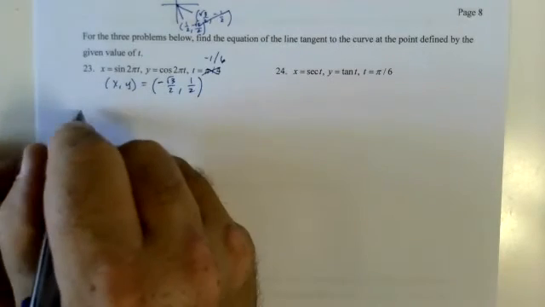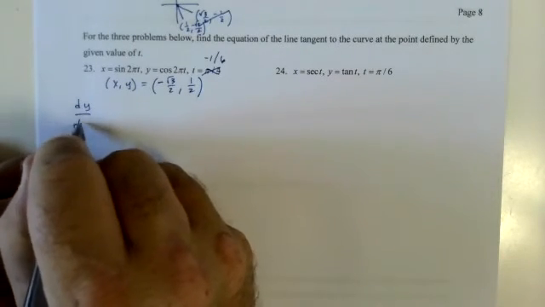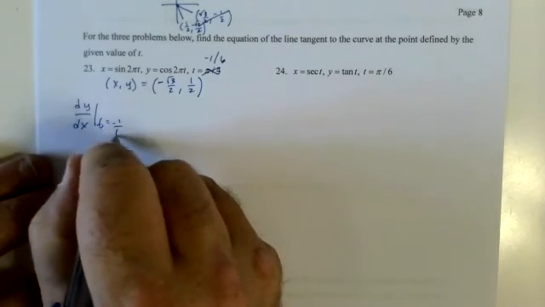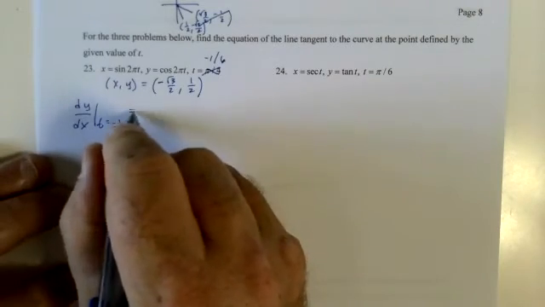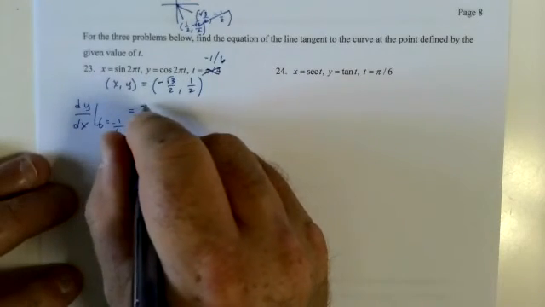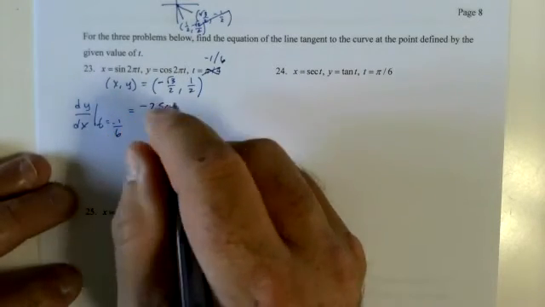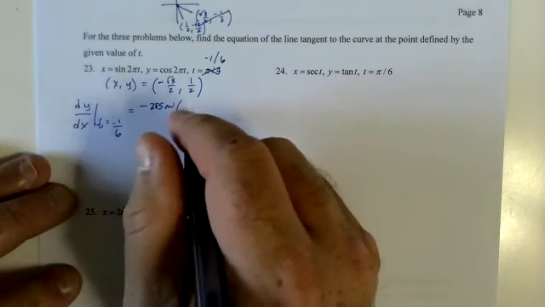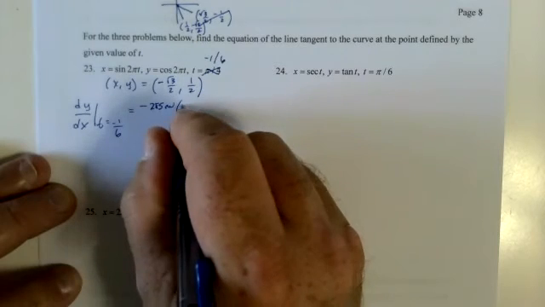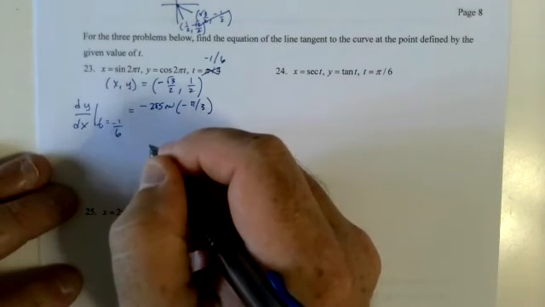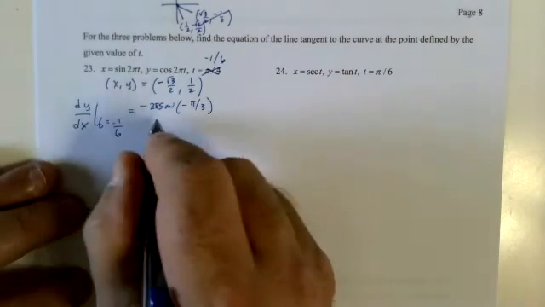Okay, here we go. dy dx at t equals negative 1/6 equals dy dt, which is negative 2 pi sine of negative pi over 3. Got it.